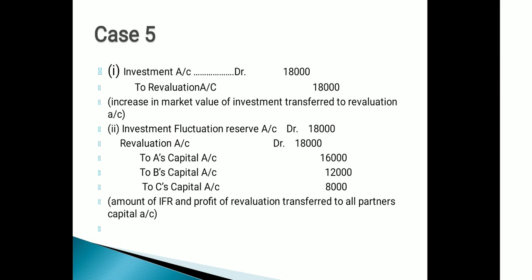But we earned a profit of rupees 18,000 due to the increase in the market value of investment, so it will also be transferred to the revaluation account credit side. First entry will be investment account debit to revaluation account. And in the second entry, investment fluctuation reserve and the profit of revaluation, both will be transferred to the partners' capital accounts in their profit sharing ratio.